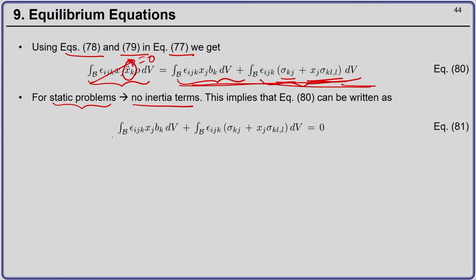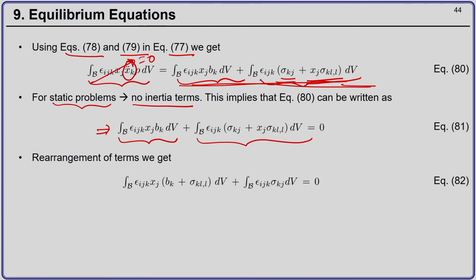So, that I will write again. This is the contribution of the body forces and the contribution of the external traction, and that should be equal to 0. You see, I have this term epsilon I j k x j sigma k L comma L, and I have this term. These two terms I can take together in one bracket, and this term over here I can write as a separate integral.